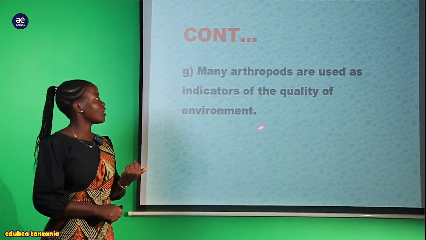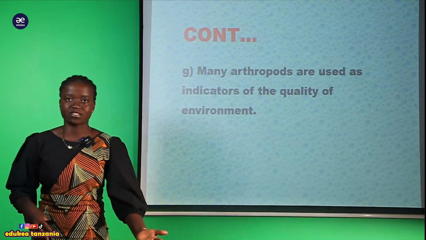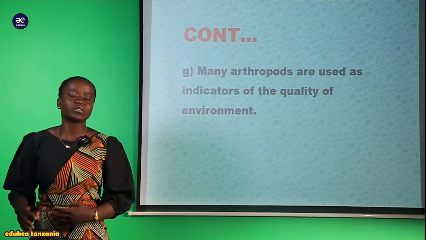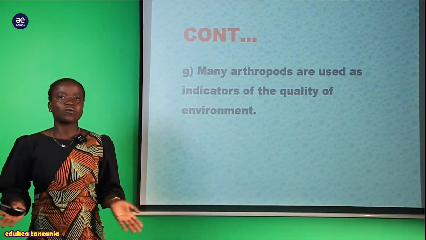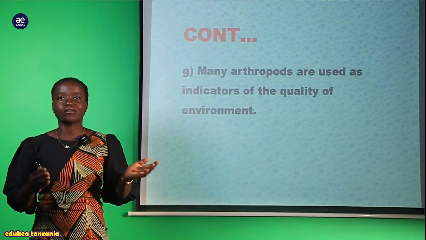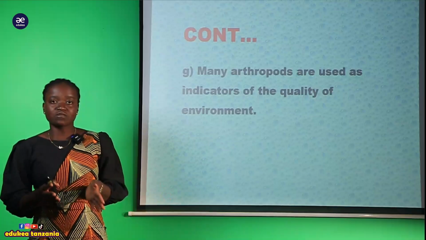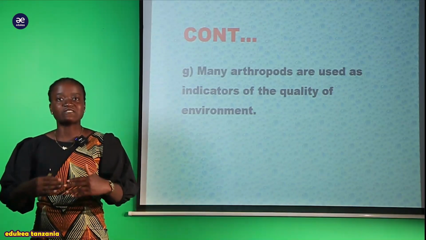So due to the presence of these arthropods is where we can recognize this area is fertile or this area is infertile. Lile eneo ambalo unakuta hakuna kabisa the presence of arthropods, hakuna grasshopper, hakuna locust, hakuna butterfly and so on, that area tunaweza kusema kwamba haina ile quality, au tunasema kwamba that area is infertile.